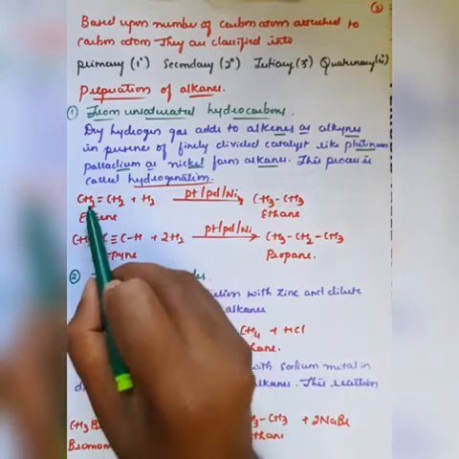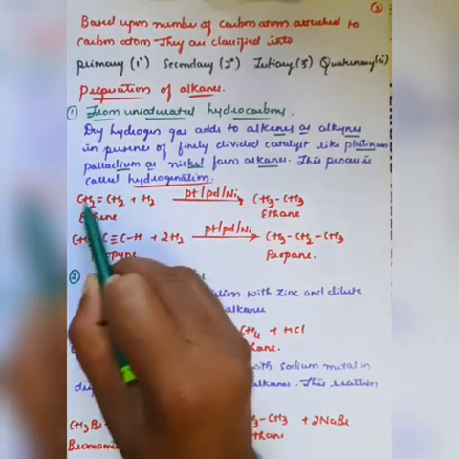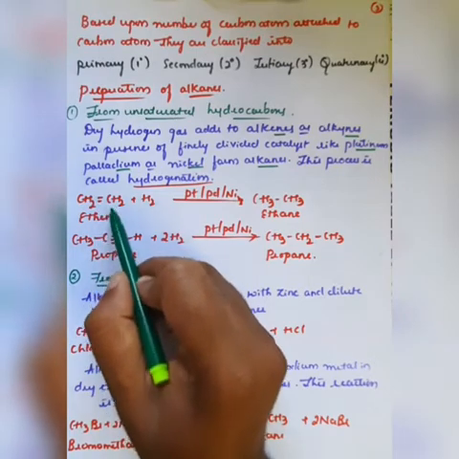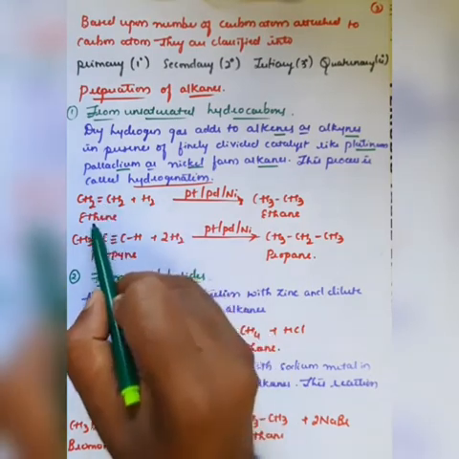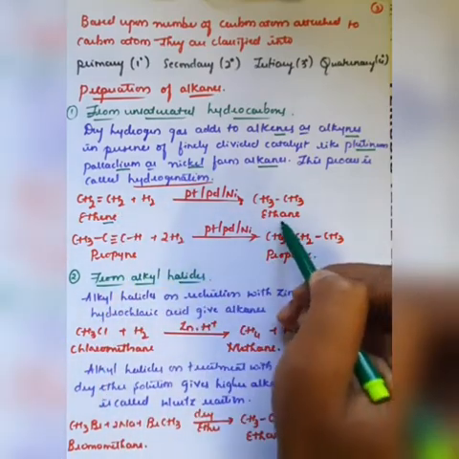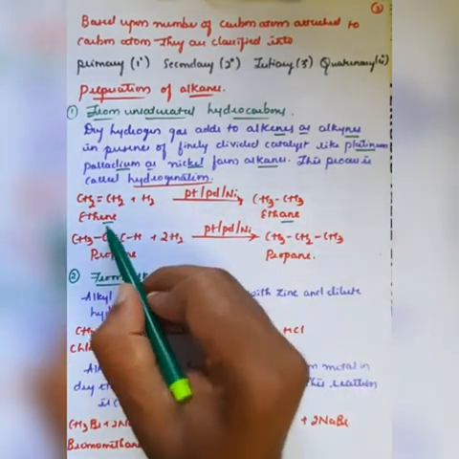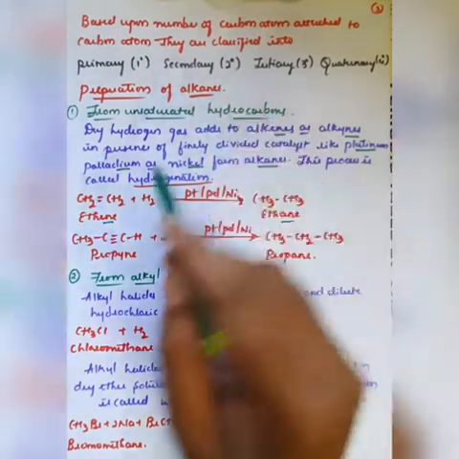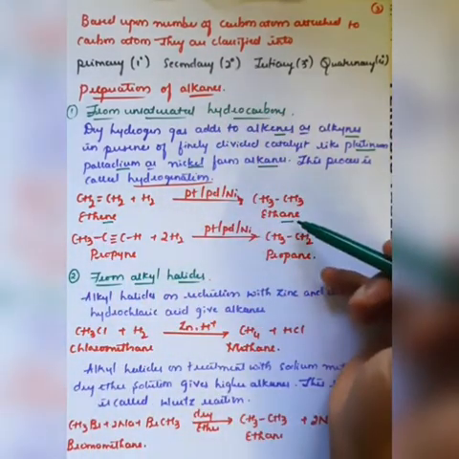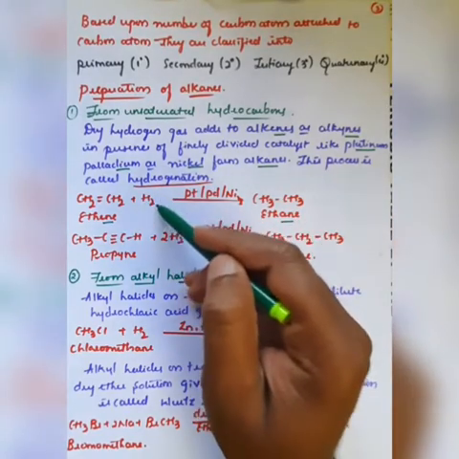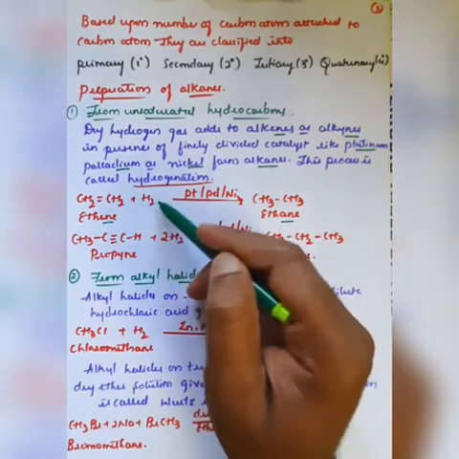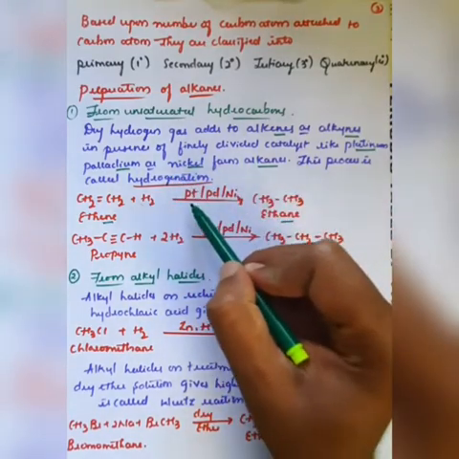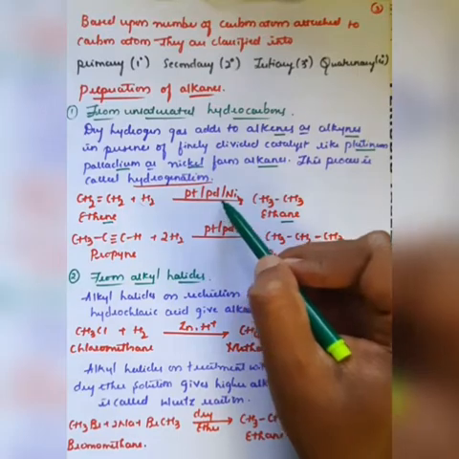Here if you observe, CH2 with a double bond in between is an unsaturated hydrocarbon. Therefore, ethene can be converted into ethane. Observe, ene can be converted to ane, that is alkane. So in the addition of hydrogen, this addition of hydrogen itself is called hydrogenation. In the presence of a catalyst, you can use platinum, palladium, or nickel,